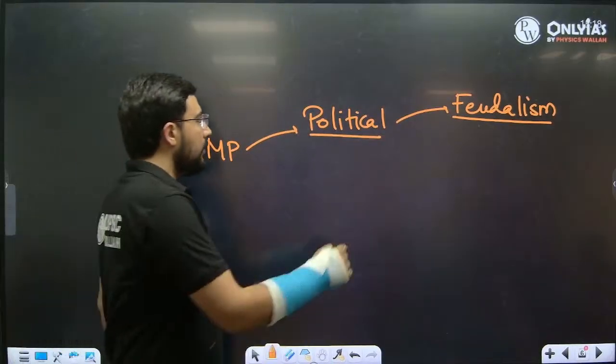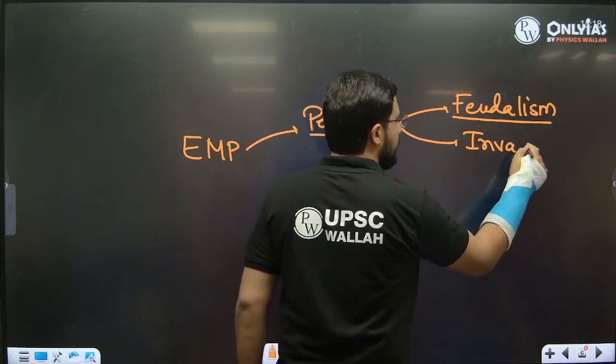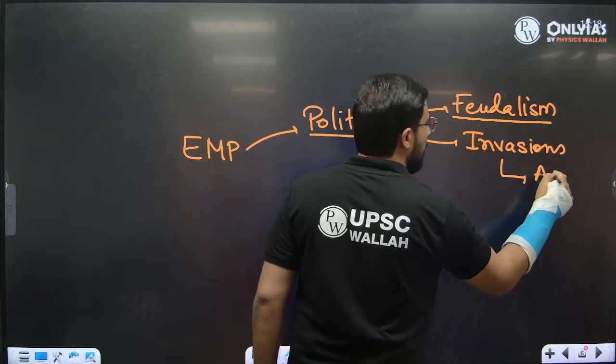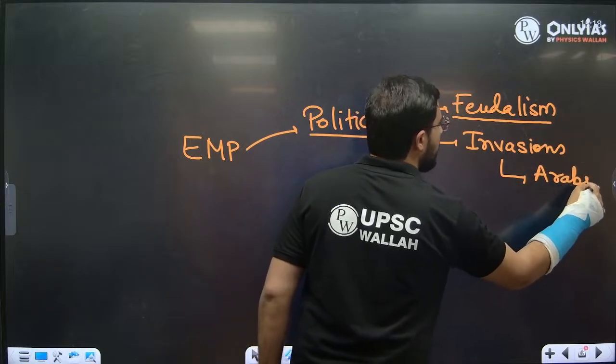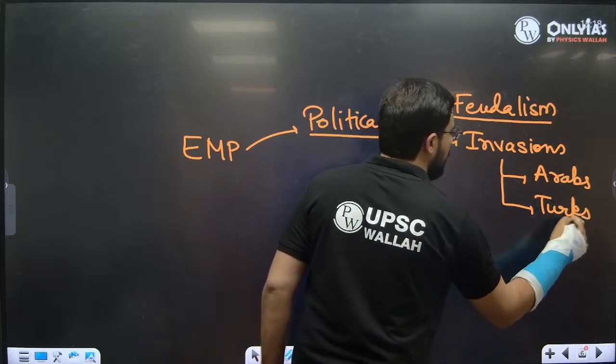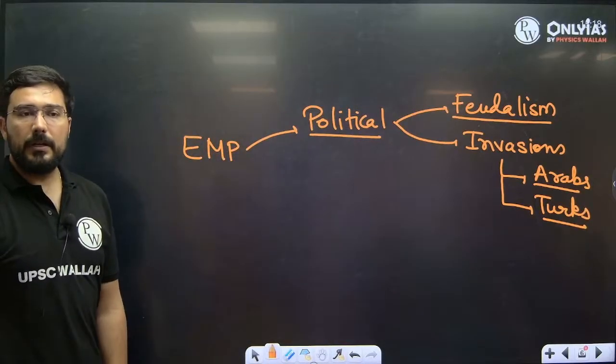Number one. Number two, India faced a large number of invasions. When we talk about invasions, first by the Arabs, we'll discuss that. Second, by the Turks. So two types of invasions happened in India. First by the Arabs, second by the Turks.